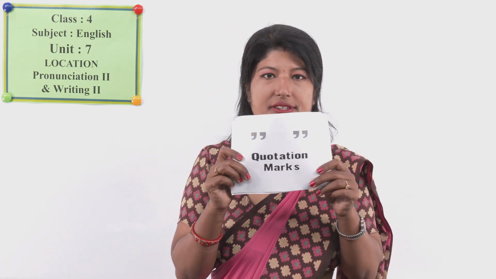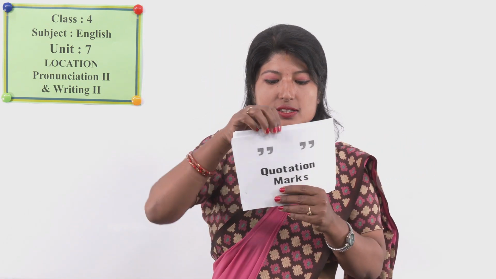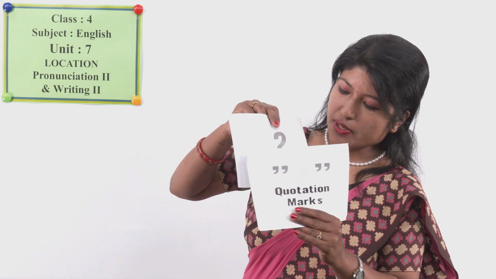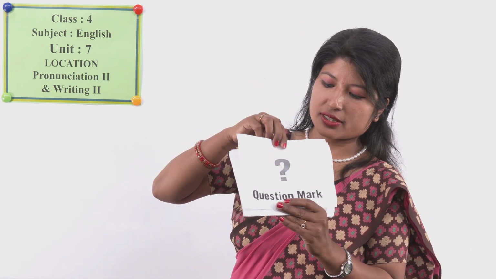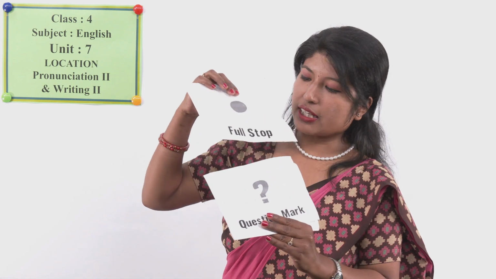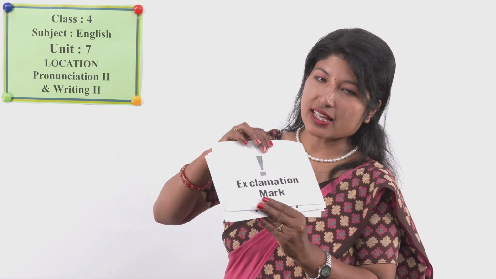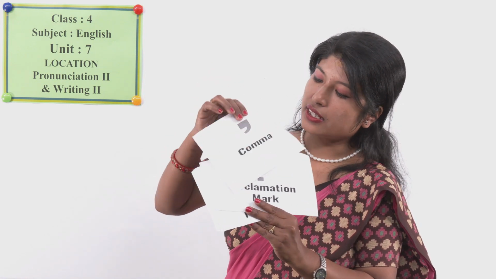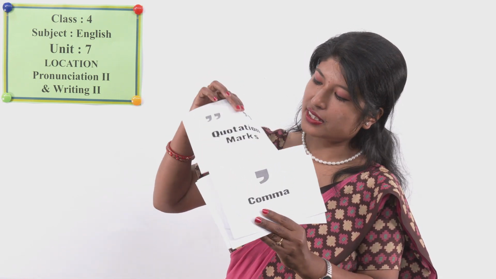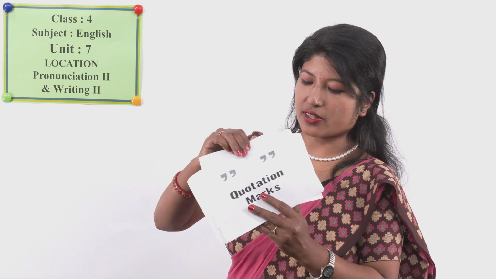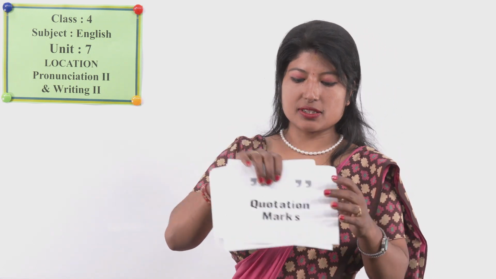Okay, quotation marks. So what are the symbols we talked about? Question mark, right? Then full stop. After that, exclamation mark, comma, right? Quotation marks. Okay, I'll keep it here.